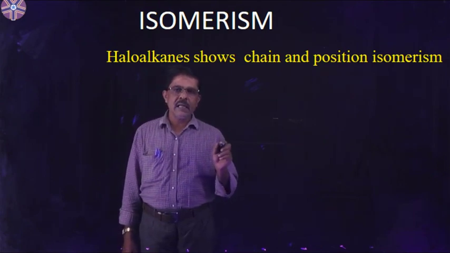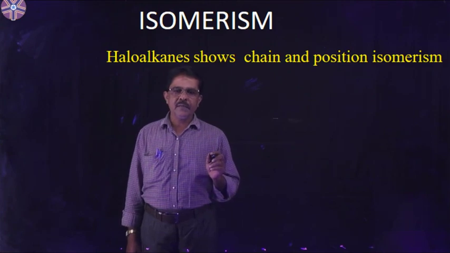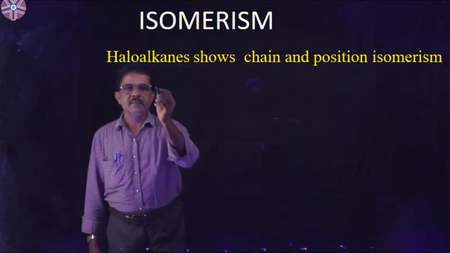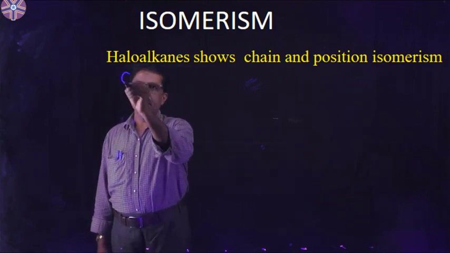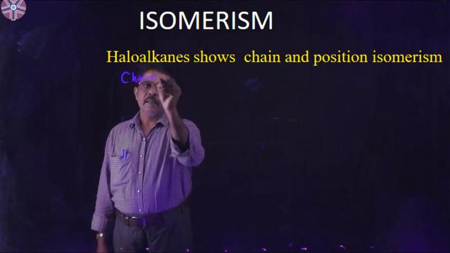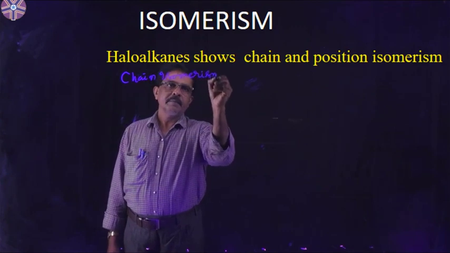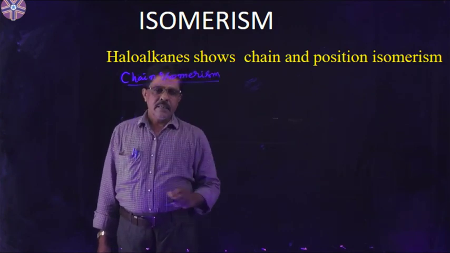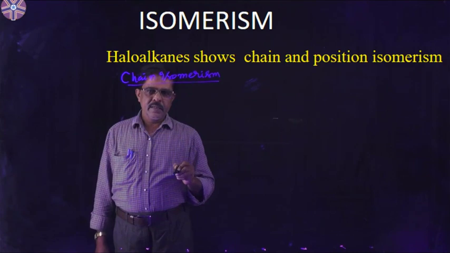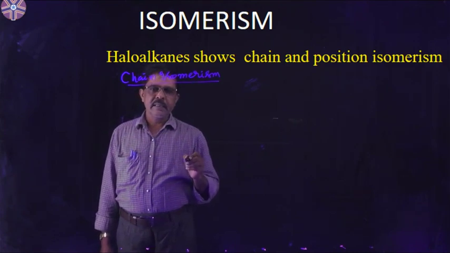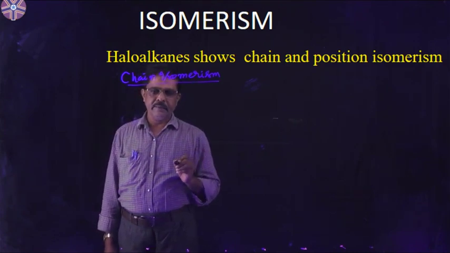Haloalkanes show two types of isomerism. Number one is chain isomerism. Chain isomerism arises due to difference in the nature of the carbon chain.